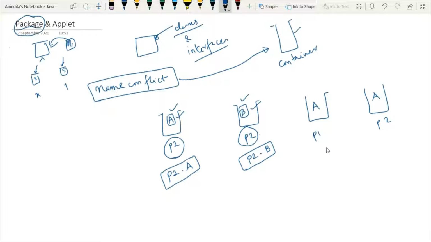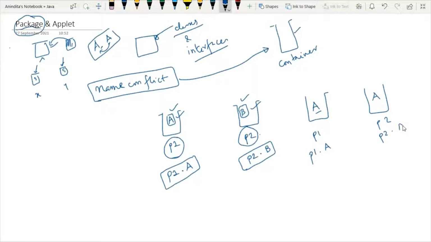Whenever in general we have the same class name within one location, there may be a chance of conflict due to the name. Now in package, what happens? We will access those classes like package name dot class name.